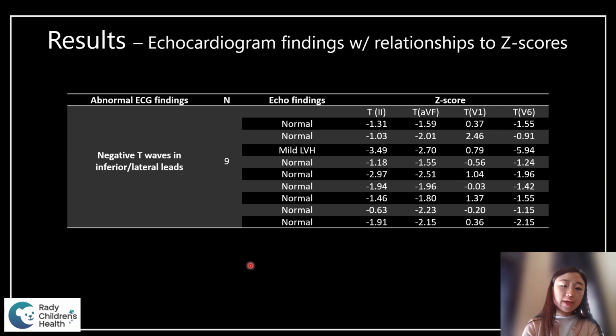Now, looking at the negative T waves in inferior lateral leads that led to referral to cardiology, which could also be found in hypertrophic cardiomyopathy, there was only 1 patient with mild LVH, and this patient actually had a more prominent abnormal finding on the Z-score, because the T wave Z-score is negative 5.9 on one of the leads, and he had 2 other leads with Z-scores outside the normal range.